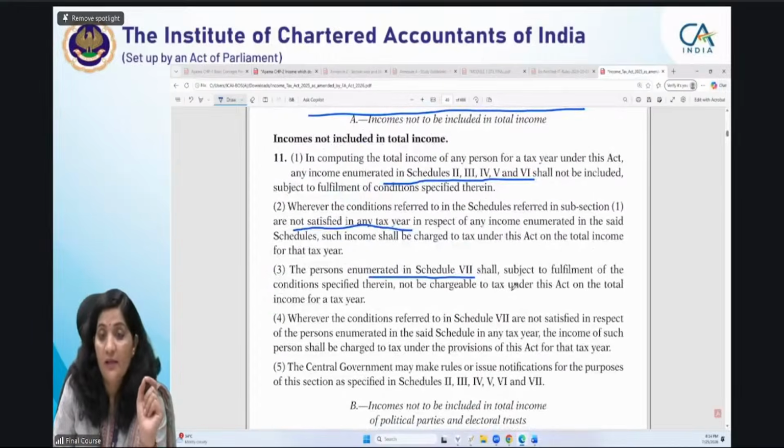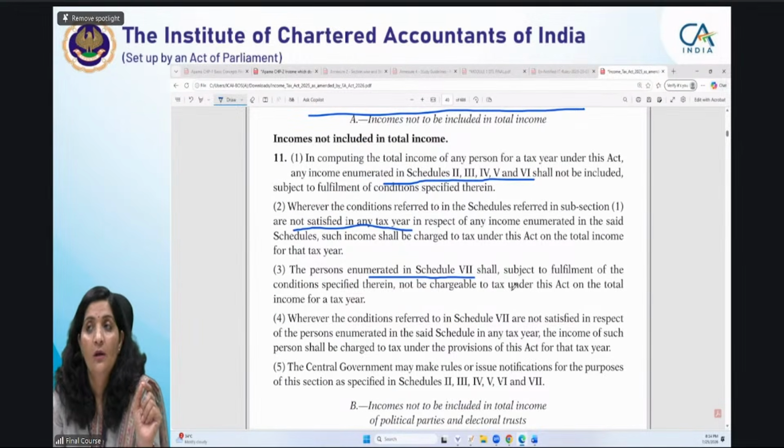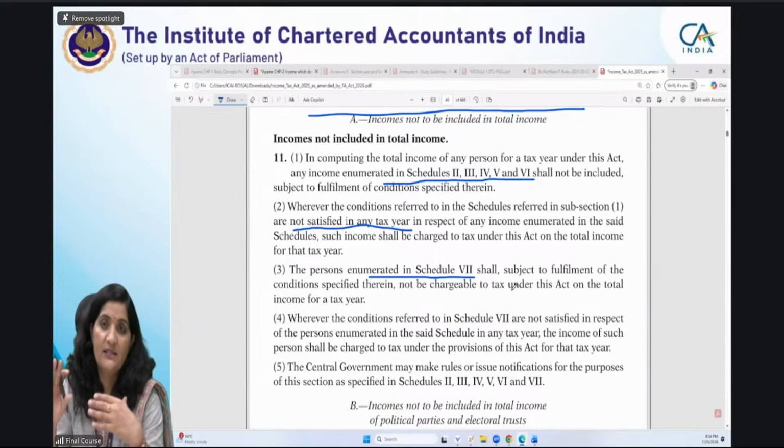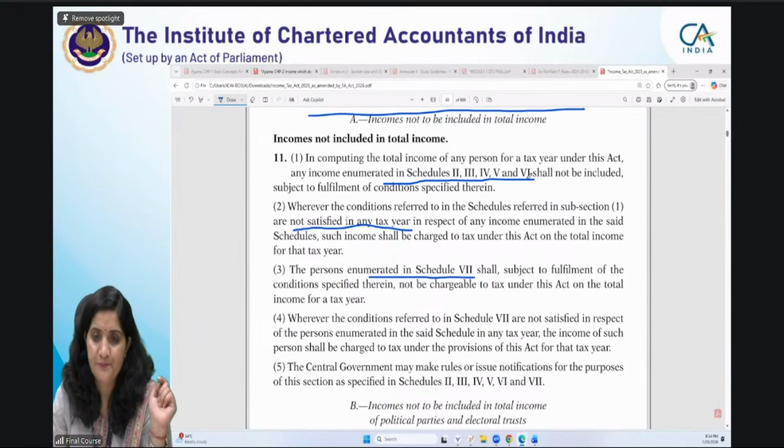One important announcement that I want to make for the students who are going to appear for the May 27 examination. This is a kind of relaxation given to you, because certain things are very clearly categorized in the schedules. That is your study guidelines. I will tell you what these study guidelines are.